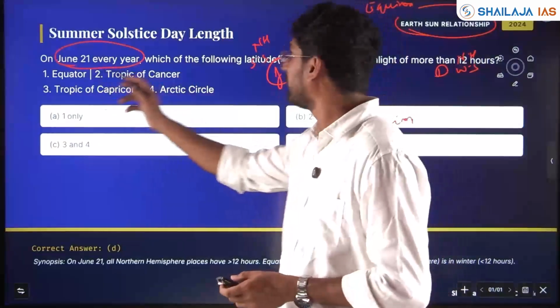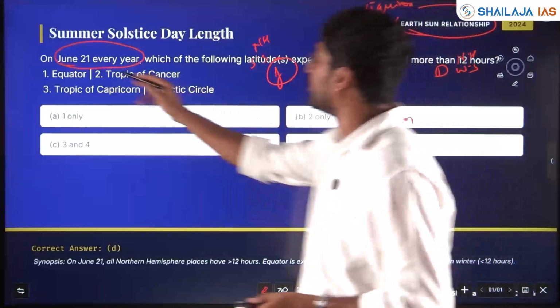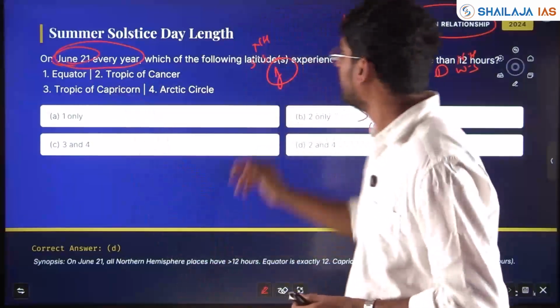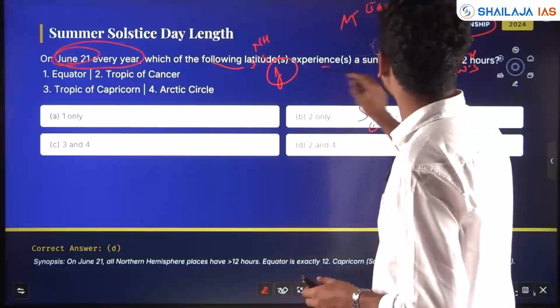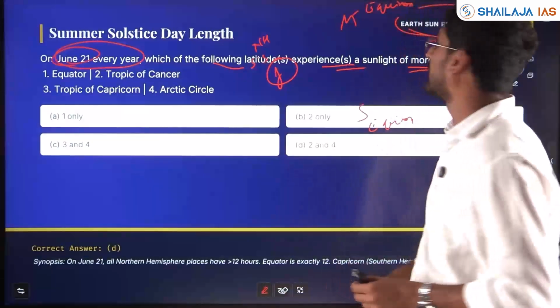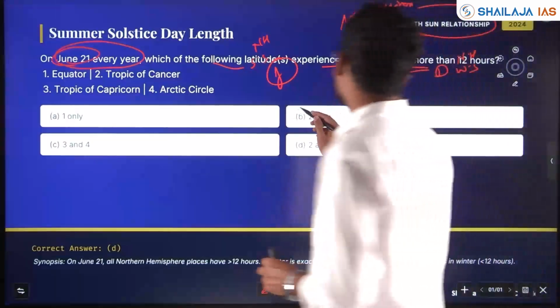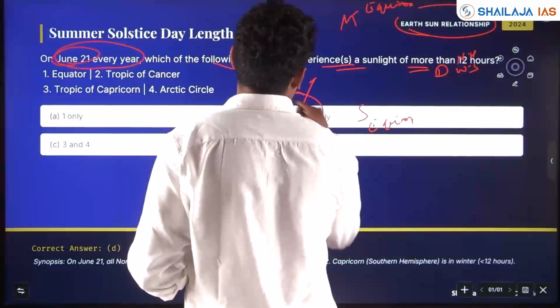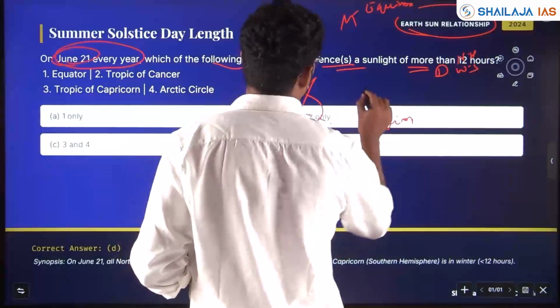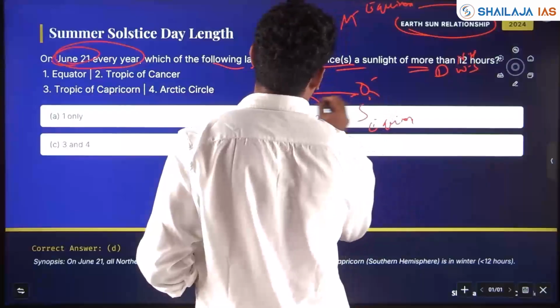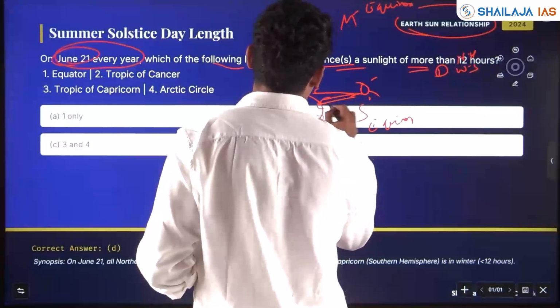On June 21 every year, which of the following latitudes experience sunlight for more than 12 hours? In June, that is the northern hemisphere, the sun will be hitting directly.